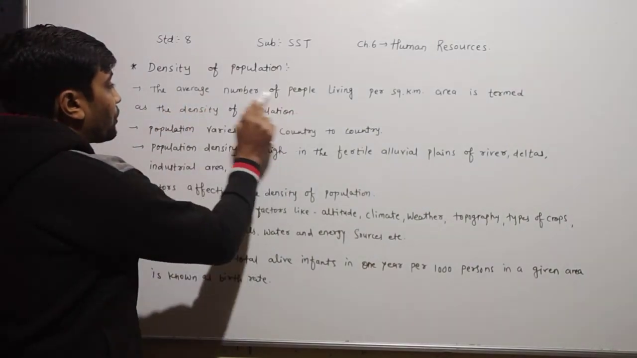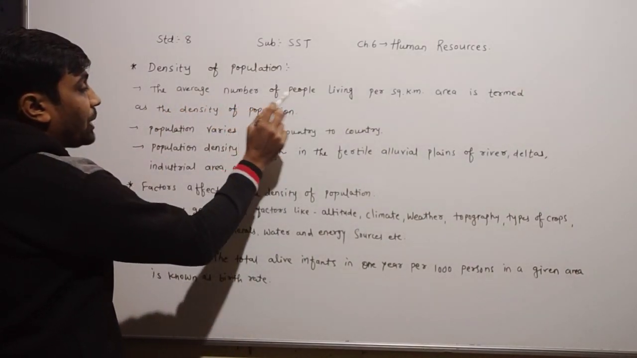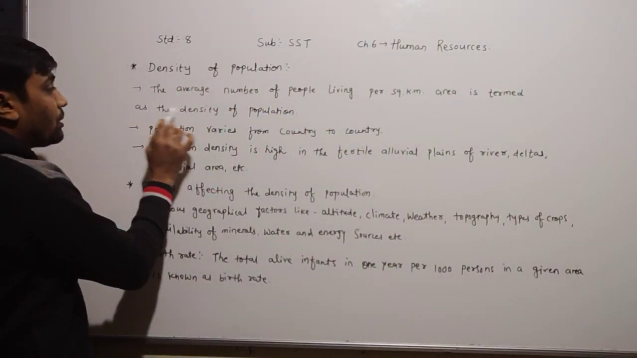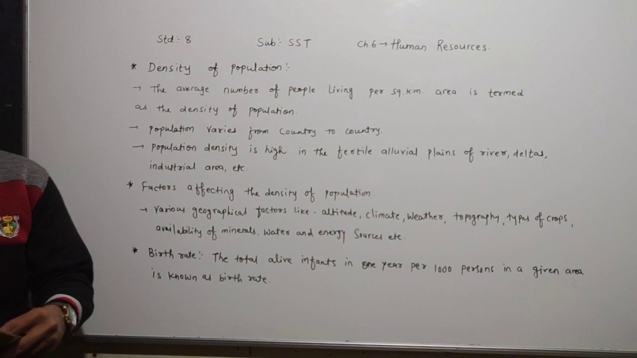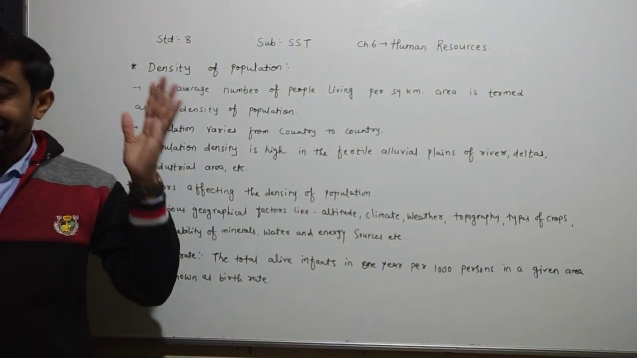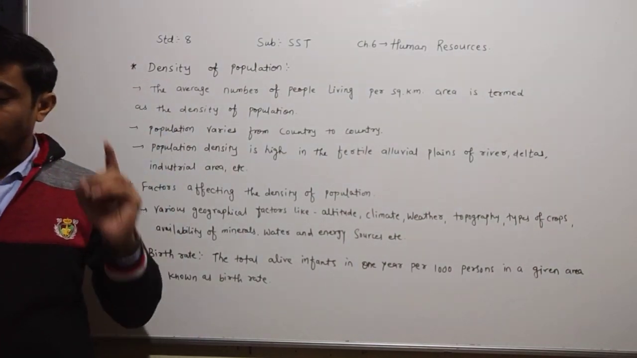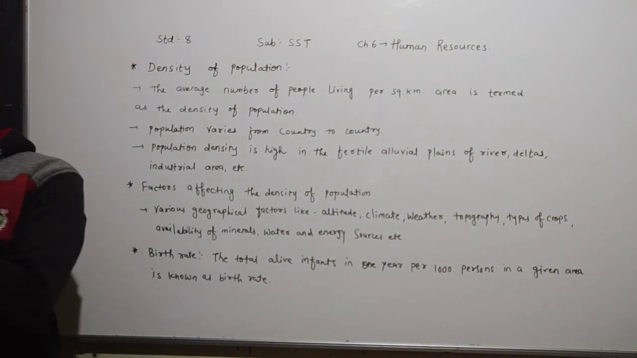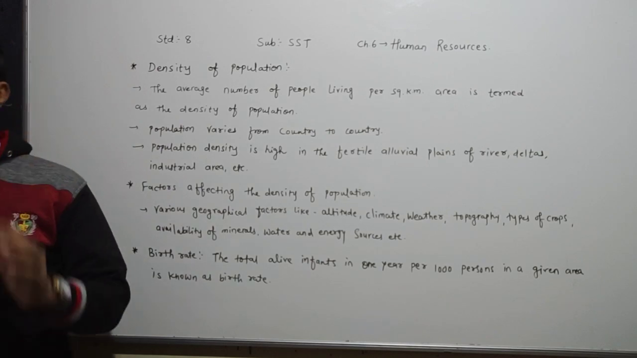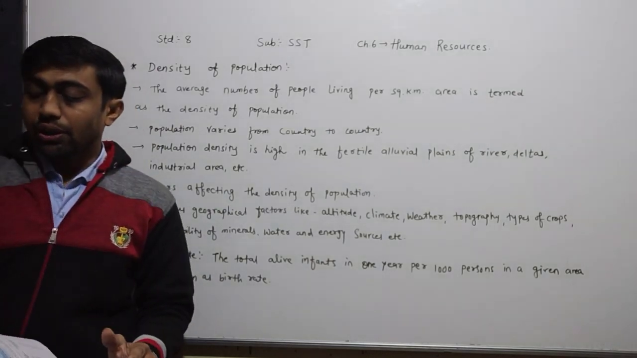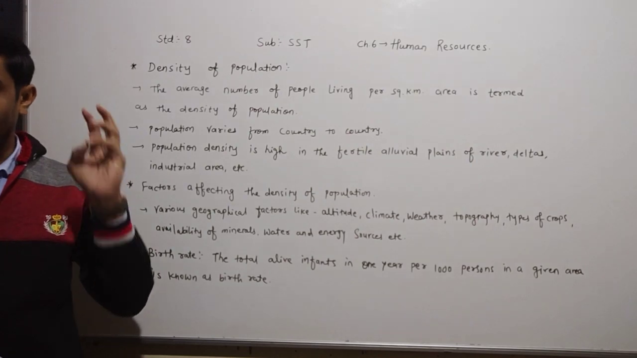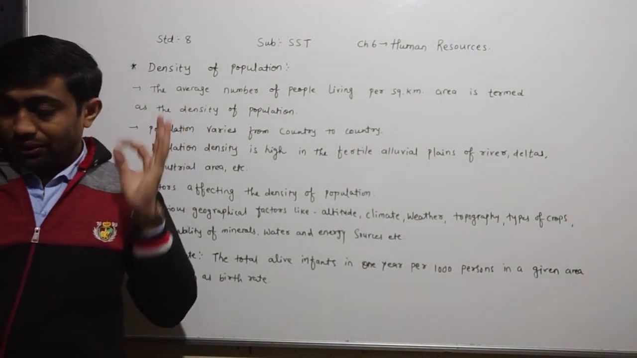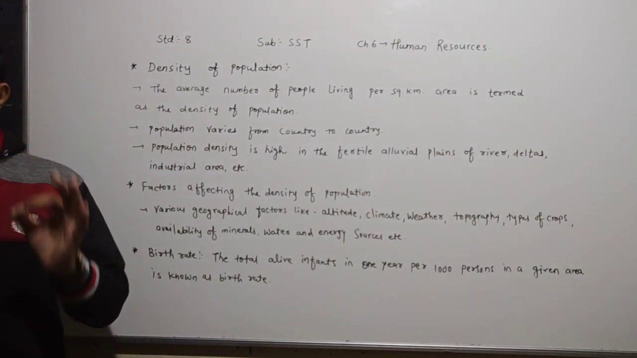The average number of people living per square kilometer area is termed the density of the population. Population density is associated with social, economic and geographical conditions. If you want to understand these things, you have to understand them through one example.